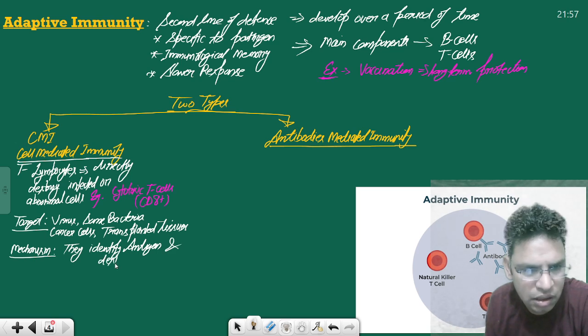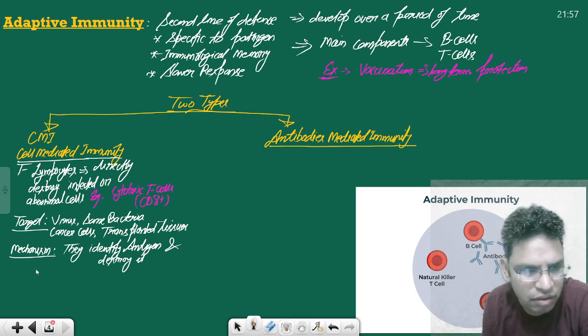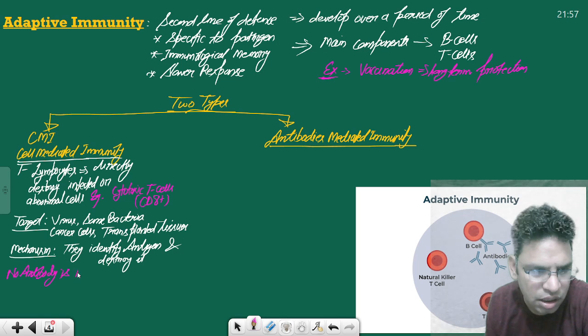They directly destroy it. No antibodies are involved. Most important line, no antibody for that matter is involved. No antibody proteins are involved. Just remember this one.